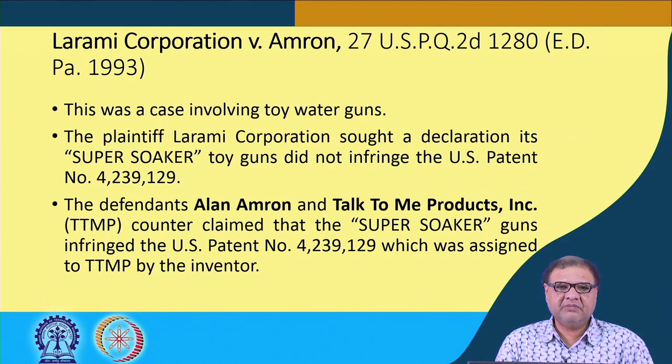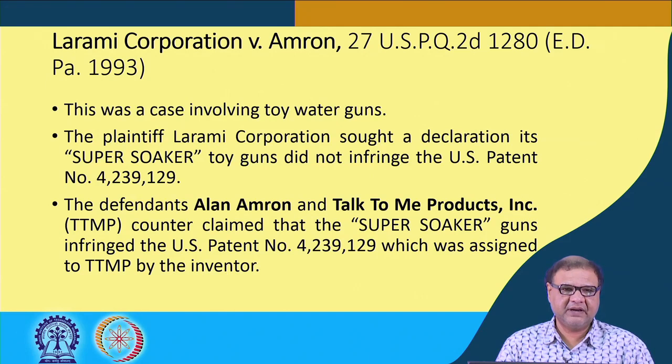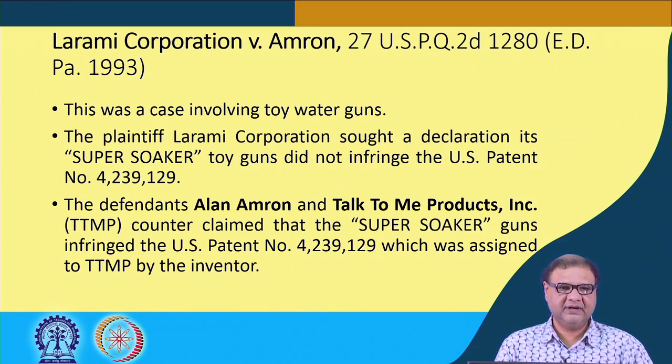In Laramie Corporation versus Amron, the issue was regarding a water toy gun. The plaintiff filed a declaratory suit, which we will come to know a little later. The plaintiff sought a declaration that it used to produce a toy gun which could be filled with water, and these are known as super soakers.